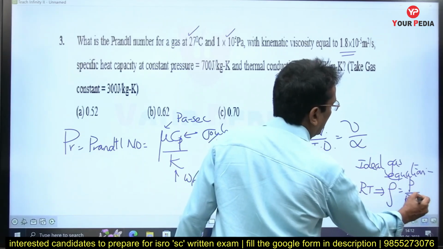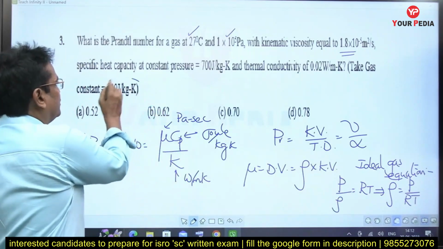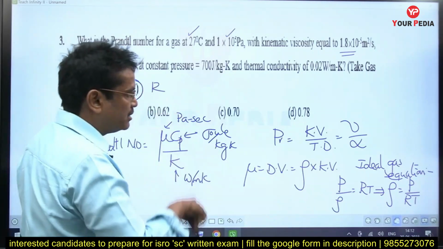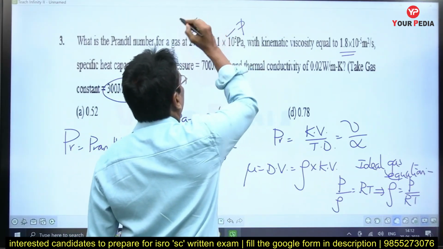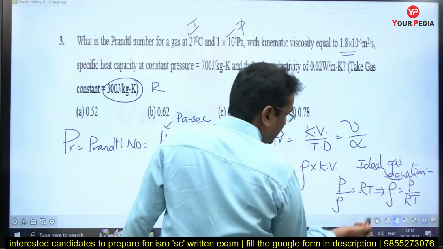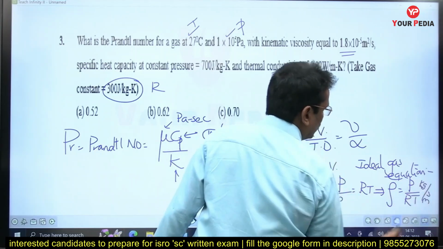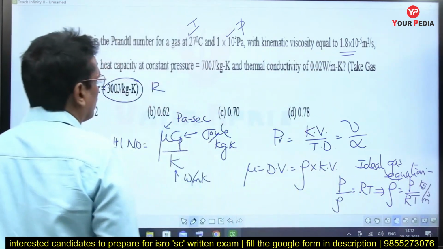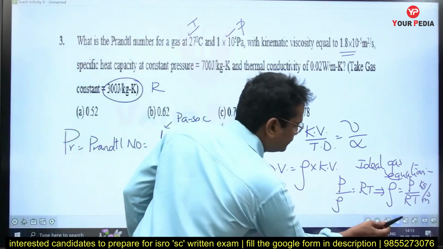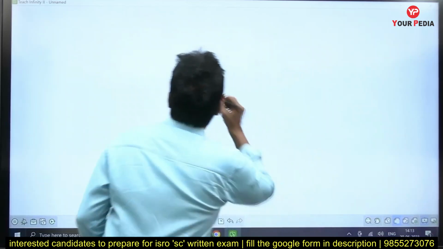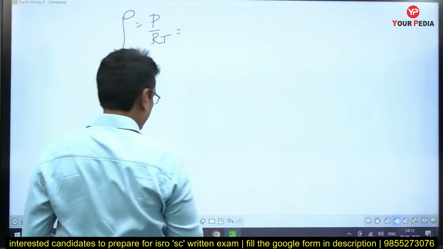What is this R? R is the characteristic gas constant which is given as 300 joule per kg Kelvin. R is given, pressure is given, temperature is also given, but of course it is given in Celsius. We have to convert into Kelvin. From that we are able to get the density, which is in kg per meter cube. First let me get the density. Rho is equal to P by RT.